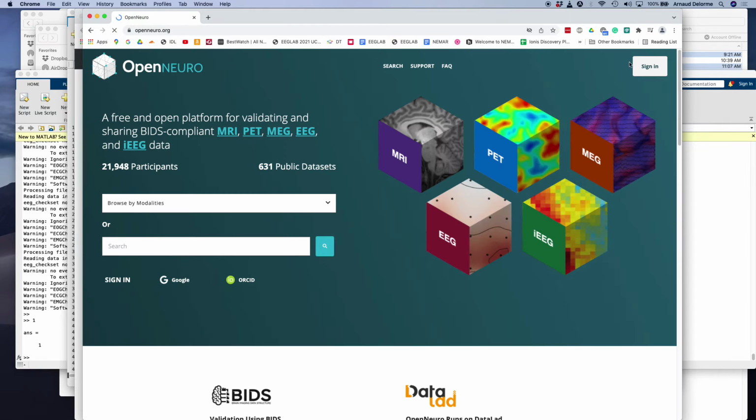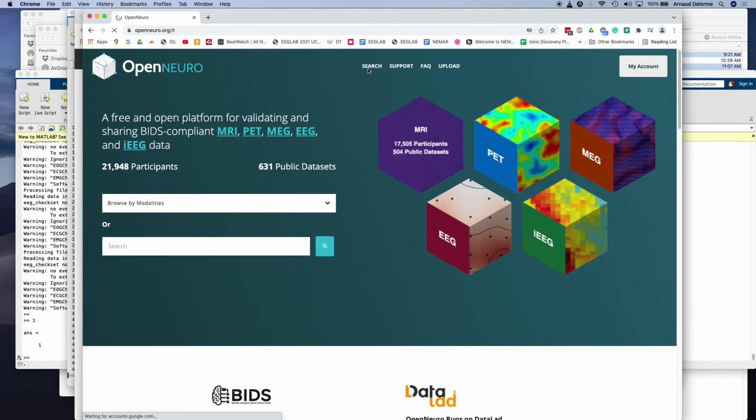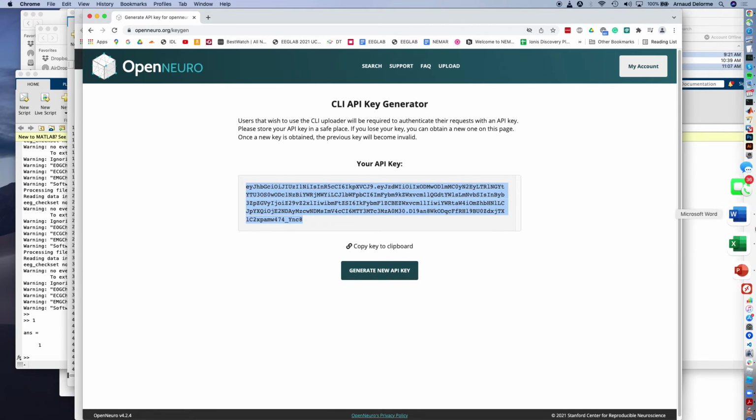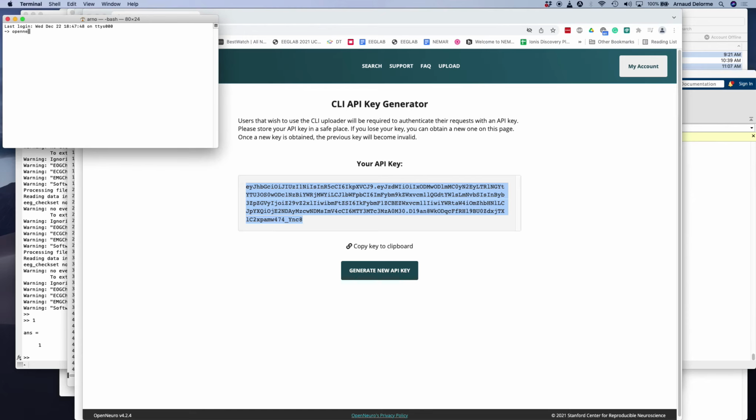So now I'm going to go to OpenNeuro. So I'm going to log into my account and then look at my API key. That's a key that allows me to upload data from the command line using the OpenNeuro client interface. So I just type openneuro login and then it asks for my key, and I enter the key and then I'm logged in.